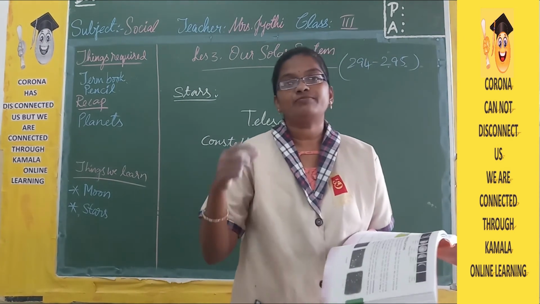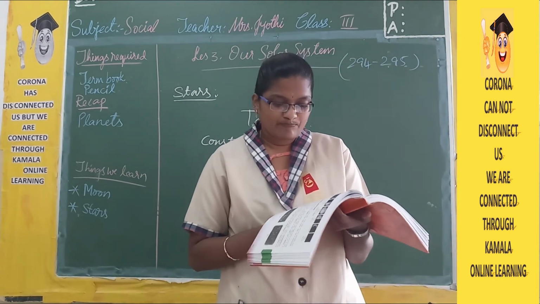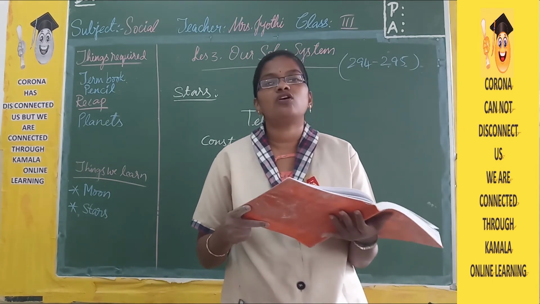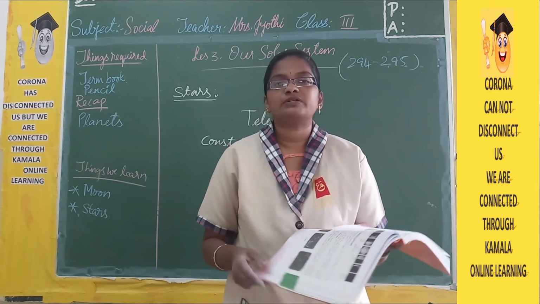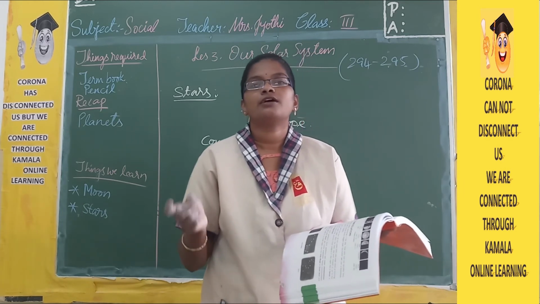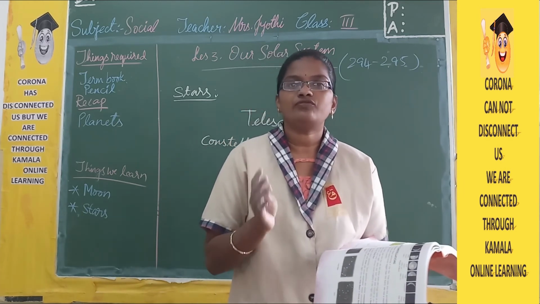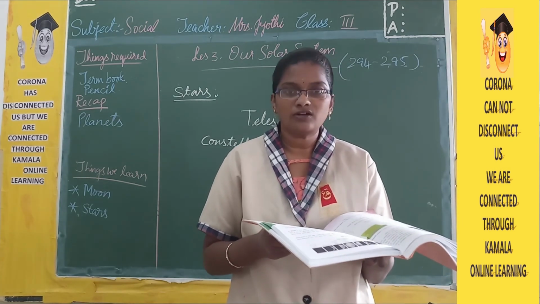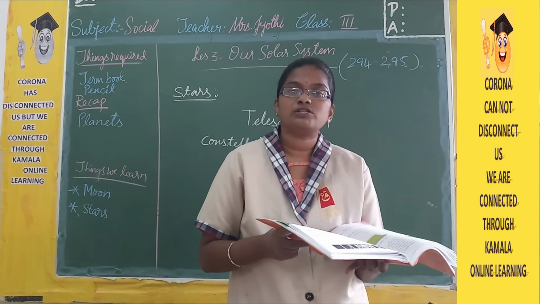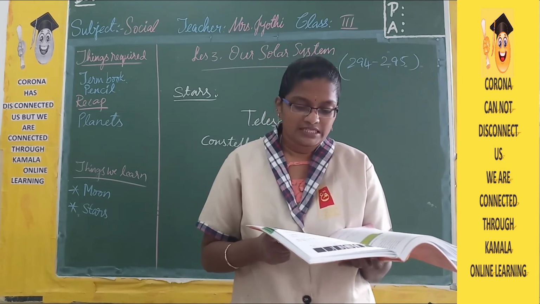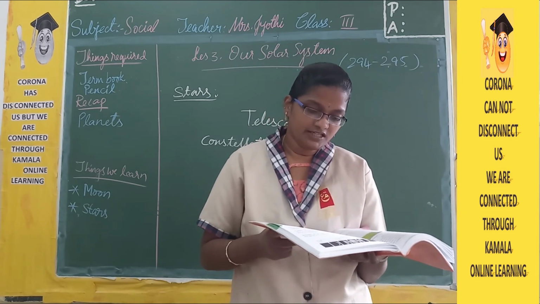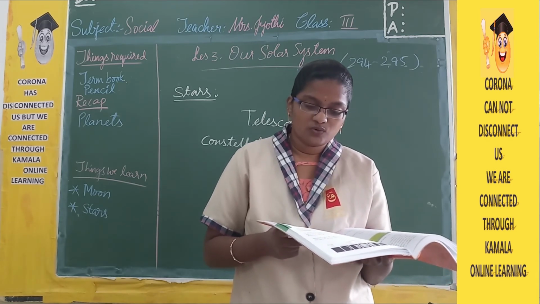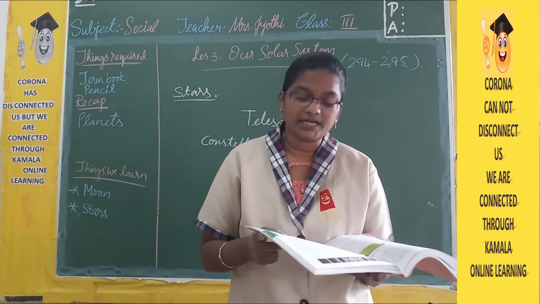Here are names of such patterns: Great Bear, Scorpius, Leo and Orion are some examples. There are so many constellations, but here they have given four examples to you. Some constellations that can be seen in the sky on a clear night are the Ursa Major or Great Bear.